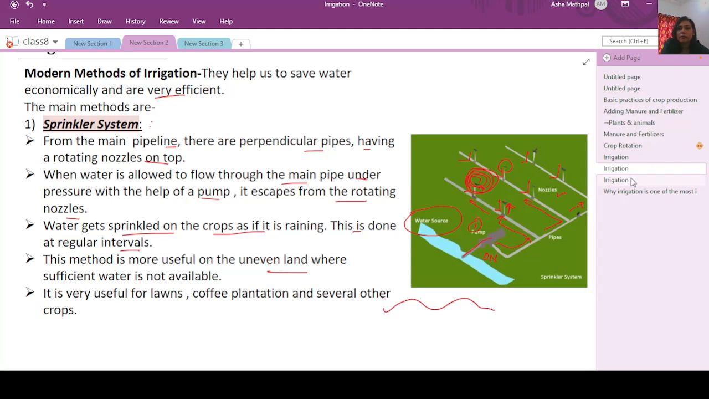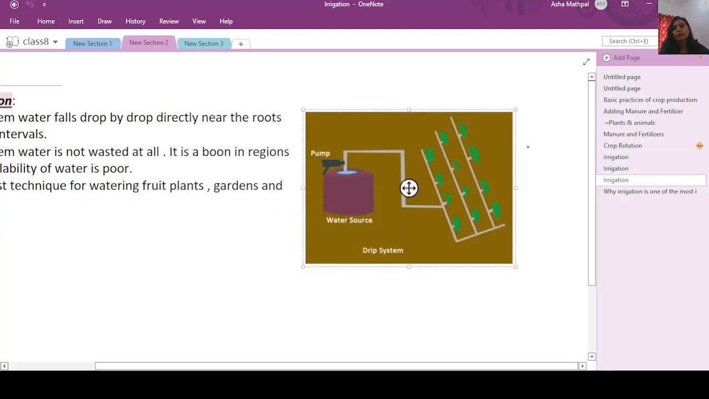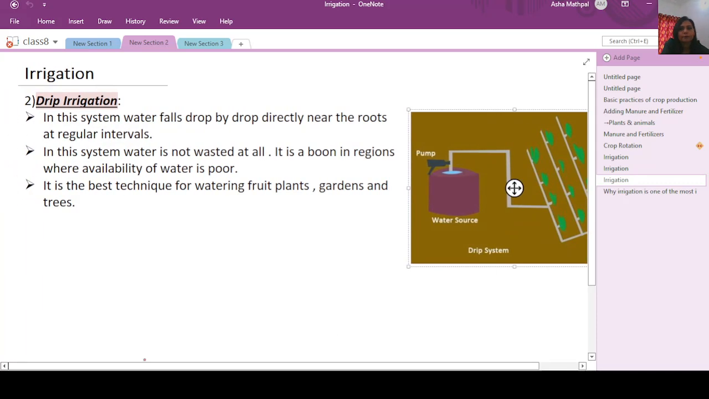Now let us see the drip irrigation. In the drip irrigation method, the water falls drop by drop. This is a drip irrigation picture. Now as the name says, drip irrigation, drip means drop by drop. So here what is done is that from the main tank we have the main pipeline. This pipeline has pipes in all the directions in the field.